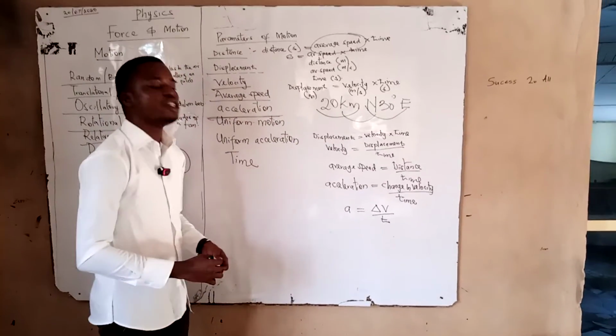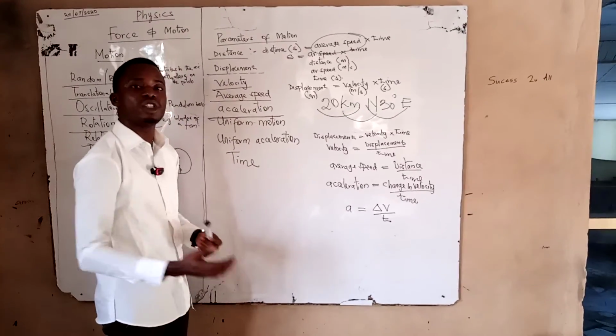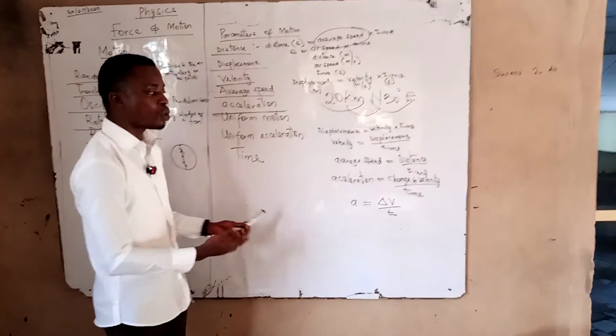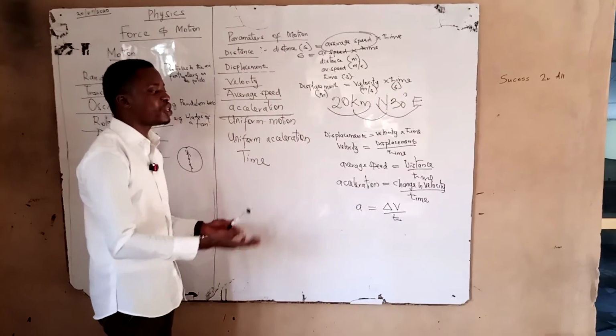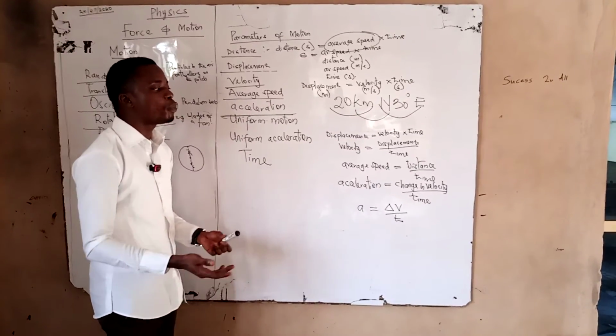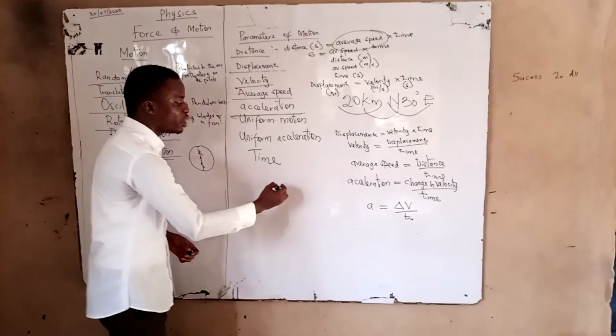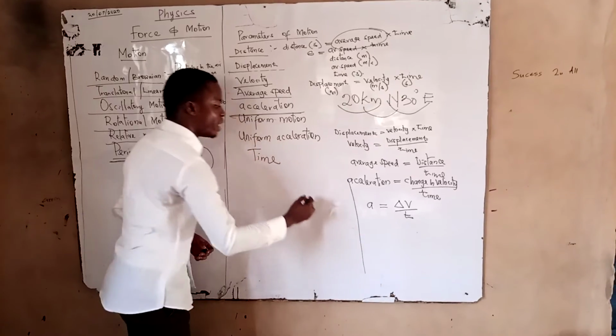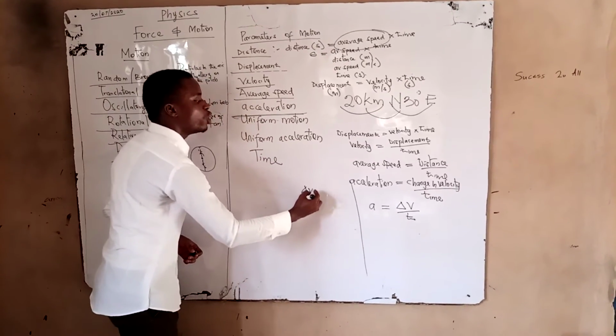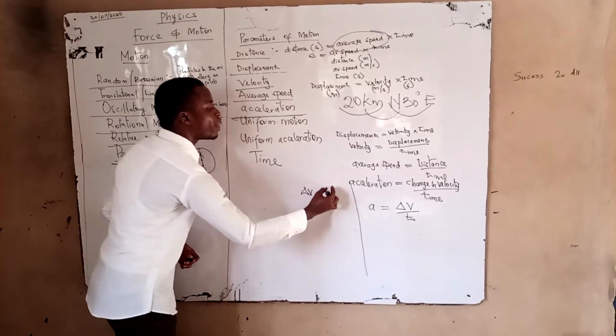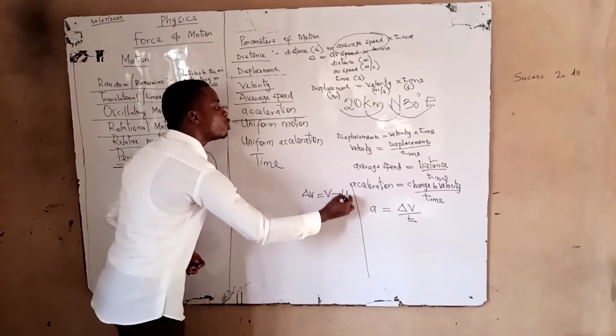Alright, when we say there is a change in price of a commodity in the market, what does that mean? There is an old initial price and now there is a new price. So when I say change in velocity, what I mean is that there is a new velocity and an old velocity.